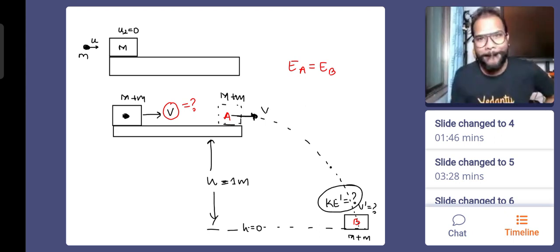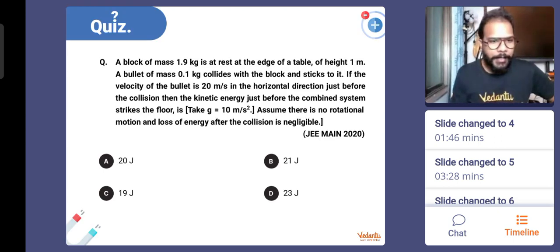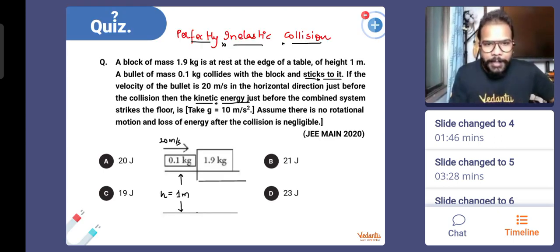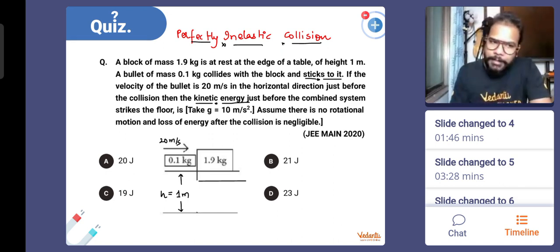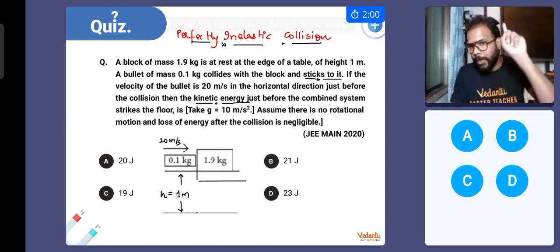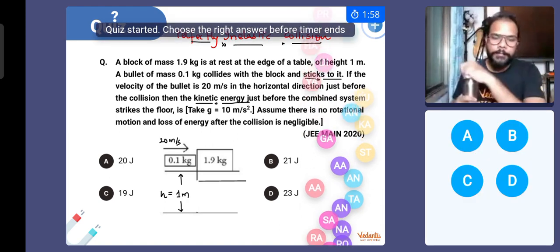Okay, guys. So I hope the situation is clear, and I'll just give you the values here only. 1.9 kg, 0.1 kg. I can't give it to you there because you have to solve the question. So I'm giving you 2 minutes, and it is definitely doable in 2 minutes, and the time starts in 3, 2, and 1. G value is given as 10 already. There is no oblique collision in this case.